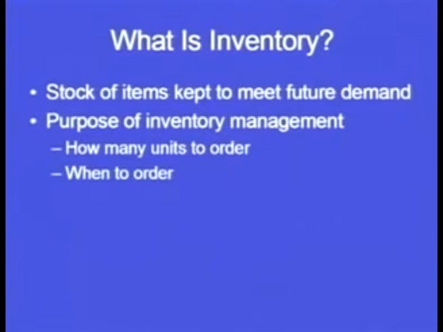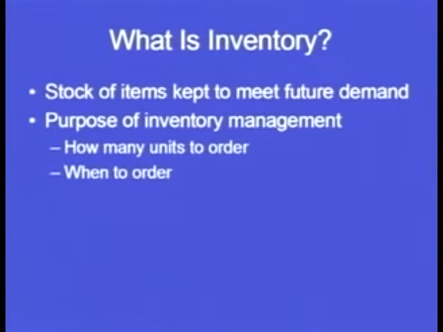Now inventory basically is the stock of items kept to meet the future demand. Right, now let us take an example that we are managing a store.